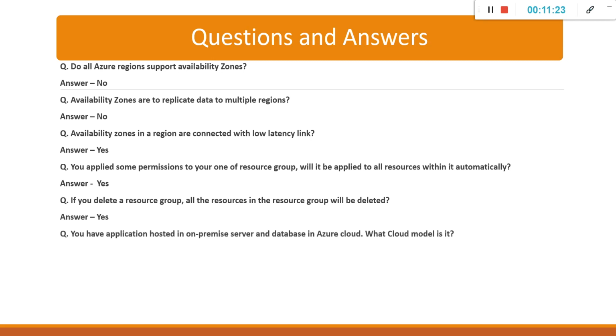You have an application hosted on an on-premise server and the database is in Azure cloud. What cloud model is it? It is hybrid model. Next, in platform as a service or PaaS, does the customer have access to VM instances? False. No, because in PaaS we are responsible only for maintaining our application and data and we are not responsible for any underlying hardware. That we do in infrastructure as a service and not in platform as a service.